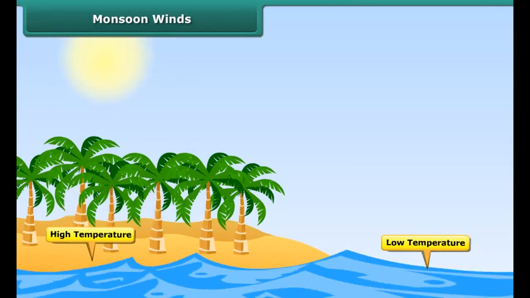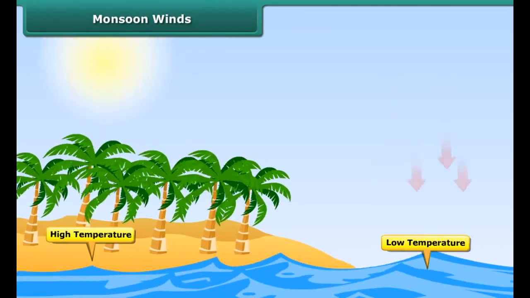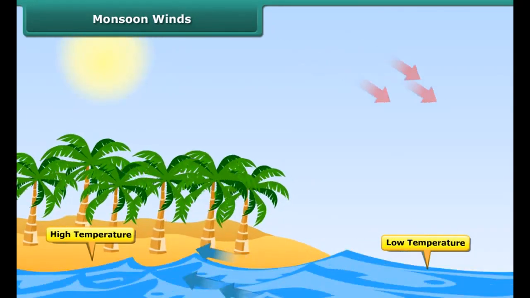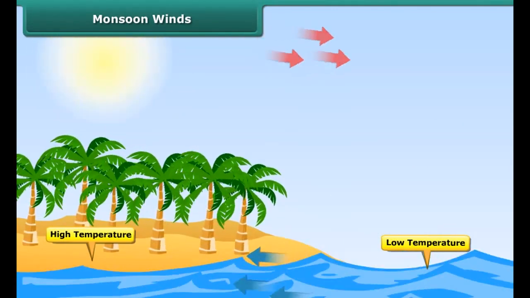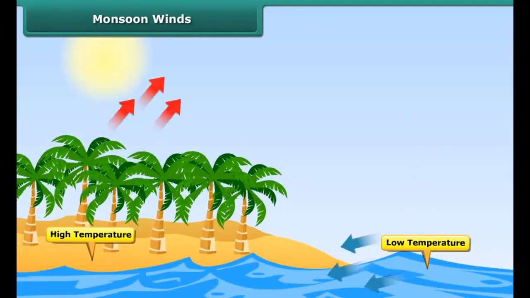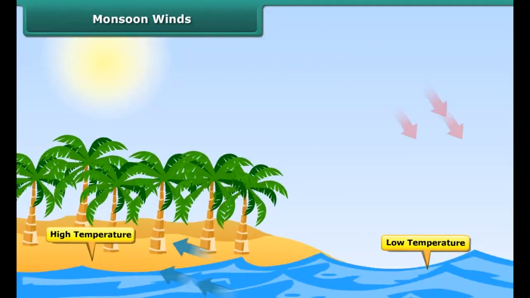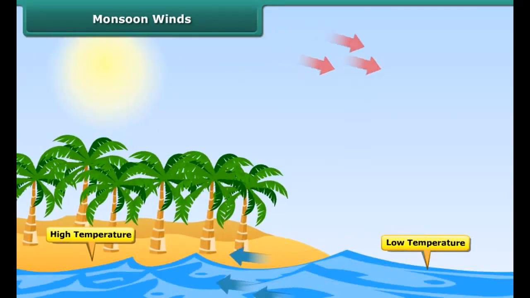The warm land heats the air above it. As a result, the warm air being lighter rises up and expands. This causes the winds to flow from the oceans towards the land. We call these winds monsoon winds. The monsoon winds carry water from the oceans and bring rain.